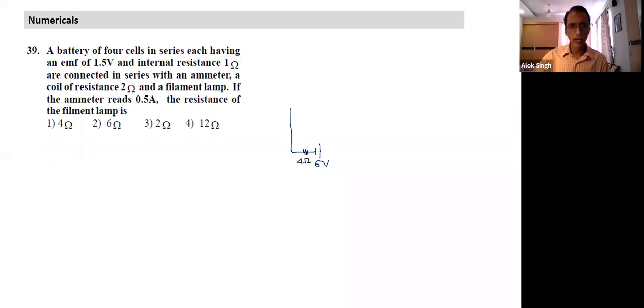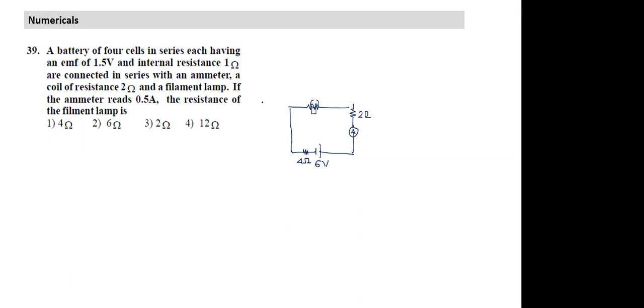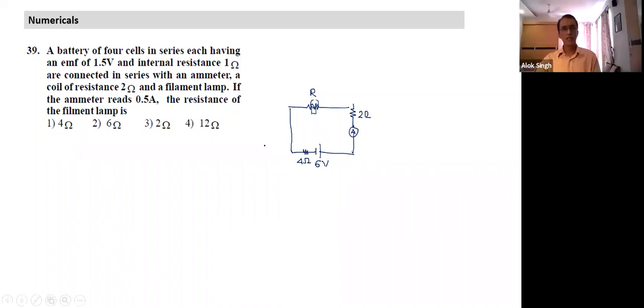What things is it connected to? In series with an ammeter. So there's an ammeter connected here, and a coil is connected. There's another coil here. It doesn't matter, it's a loop, so it's forming a single loop. And then there's a filament lamp. The lamp is also nothing but a resistance. I can show it as a lamp kind of thing. So the lamp also has some resistance. What is given? The ammeter reads 0.5.